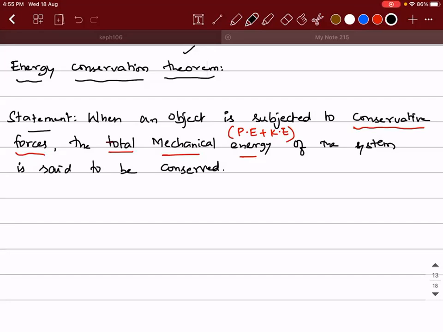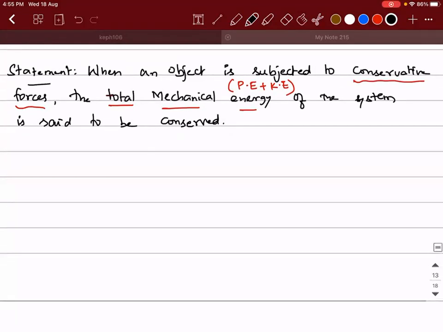You should always remember that you can apply the energy conservation theorem only when the object is subjected to conservative forces. So let's try to see the proof of it. Let's say there is an object dropped from a certain height, and it is hitting the ground after traveling a distance h. Let me take some intermediate point. I will call this capital H.